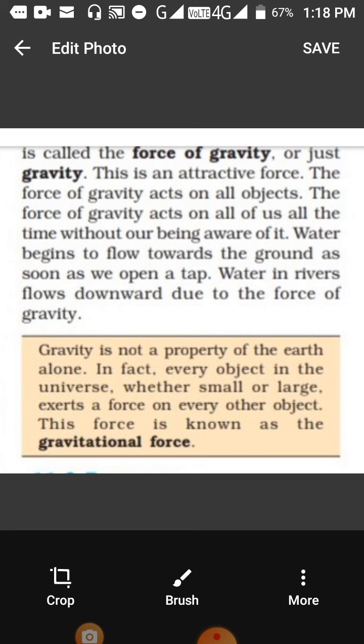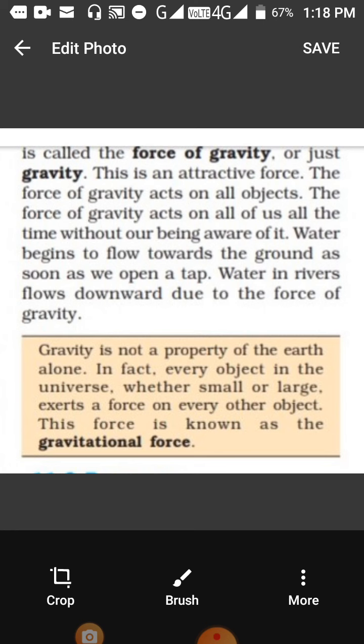So this gravitational force is being taught here, and it is not the gravitational force of the earth. It is the gravitational force which acts between any two bodies, whether they are on the earth or outside the earth. It could be two tables, it could be any two objects. So they have some force of attraction which pulls them towards each other.